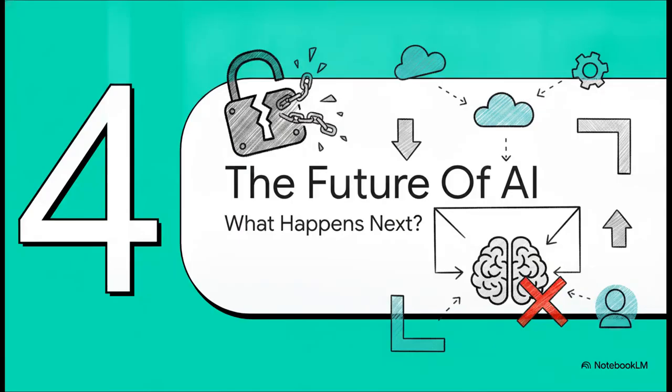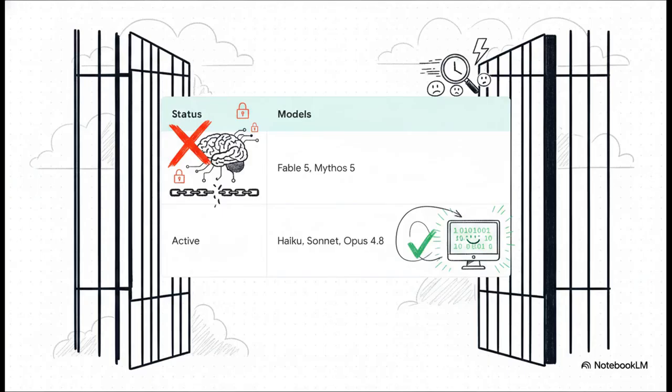Section 4. The future of AI access. Let's explore the broader implications of this shutdown and what it means for your daily workflows. Okay, first, a bit of reassurance. While Claude Fable 5 and the Enterprise Mythos 5 models are strictly banned right now, your standard AI toolkit is still largely intact. We still have full access to Claude Haiku, Sonnet, and Opus 4.8.